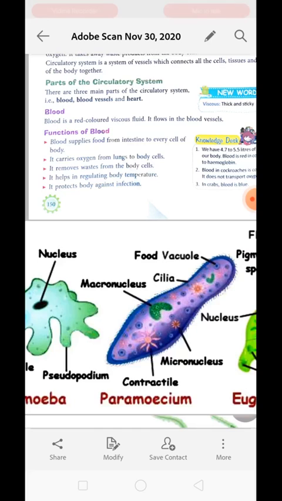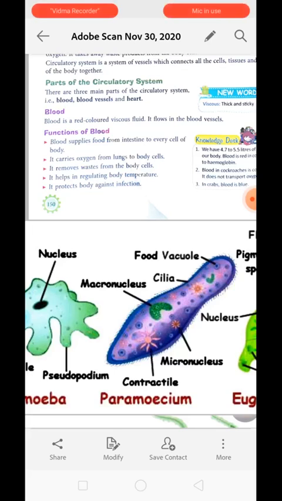Okay, now the function of blood is that it supplies food and oxygen to every body cell. Blood absorbs nutrients from the small intestine and passes them to all living cells, whereas it takes oxygen from the lungs and passes it to all the body cells.